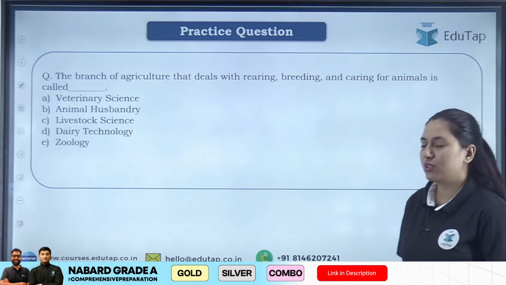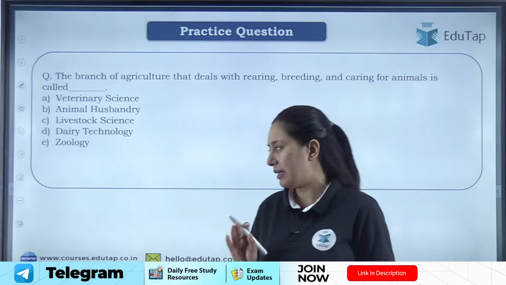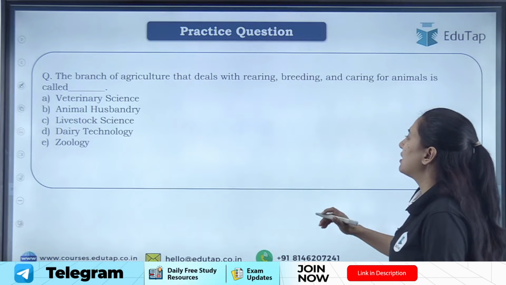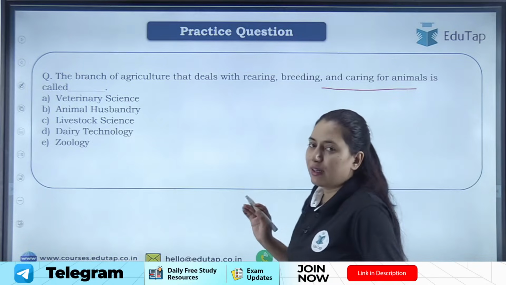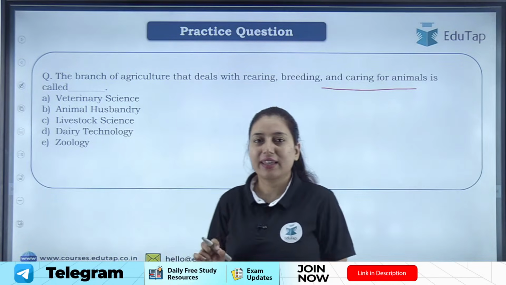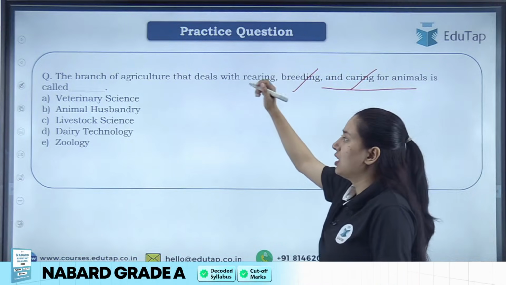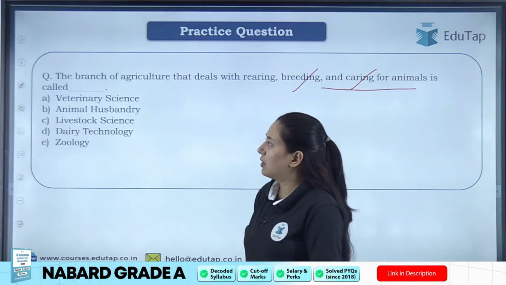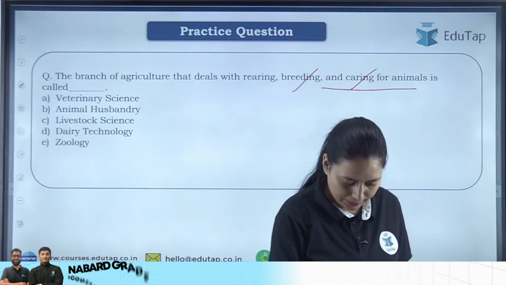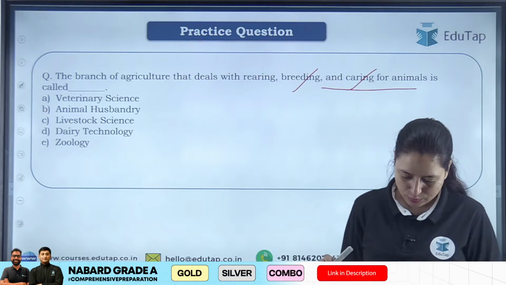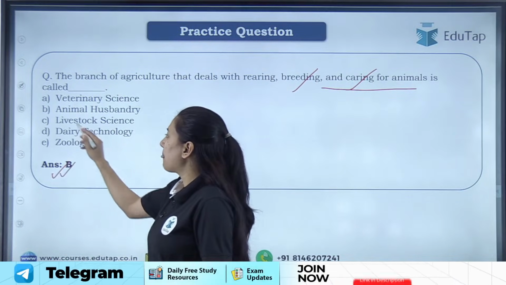So it is a very easy question. In the very first session also we have learned about different branches of agriculture. You have to tell me the branch of agriculture that deals with rearing, breeding and caring of animals is called: veterinary science, animal husbandry, livestock science, dairy technology or zoology? Quickly give me the answer. Very good, I can see the answers. You have given the right answer, that is animal husbandry.